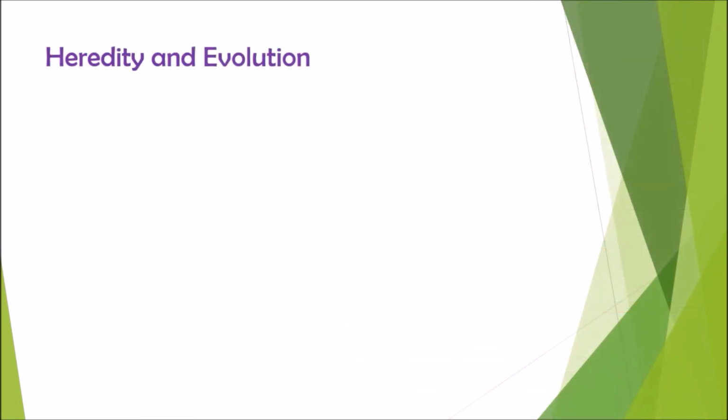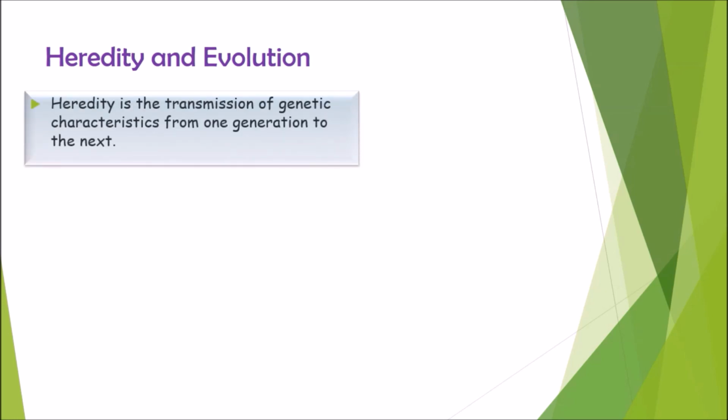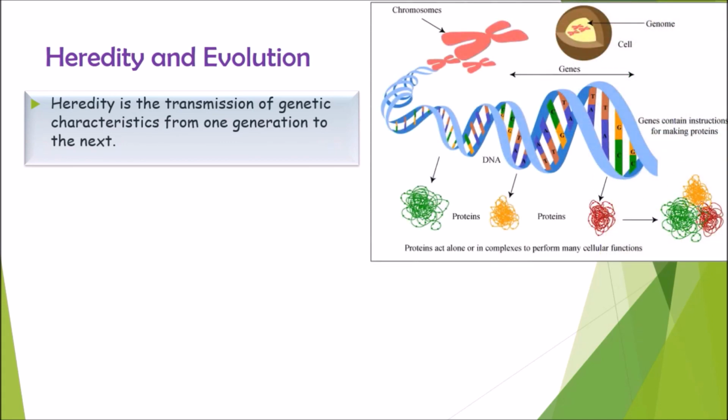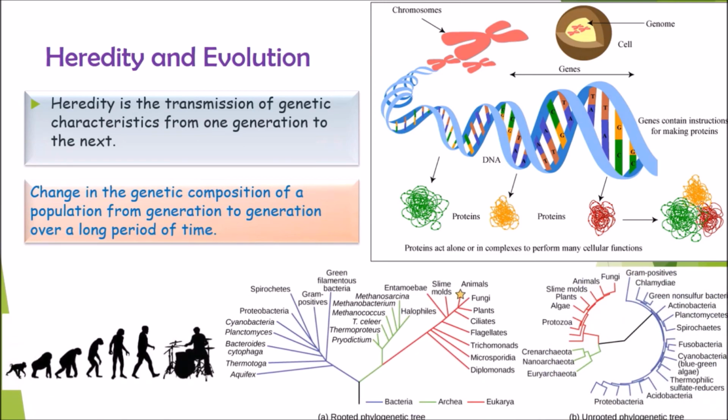Heredity and evolution. Heredity is the transmission of genetic characteristics from one generation to the next. Those characteristics are stored in units called genes. Genes control specific physiological, morphological, and behavioral characteristics of organisms. The ability of organisms to change over time as a result of genetic modification is evolution. It can also be defined as a change in the genetic composition from generation to generation over a long period of time.